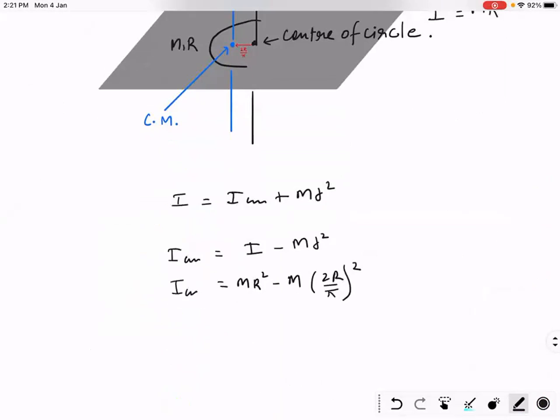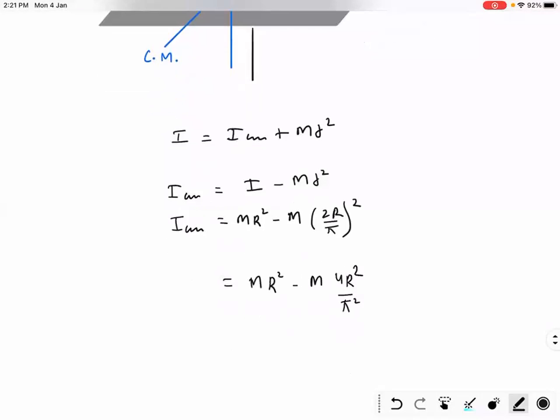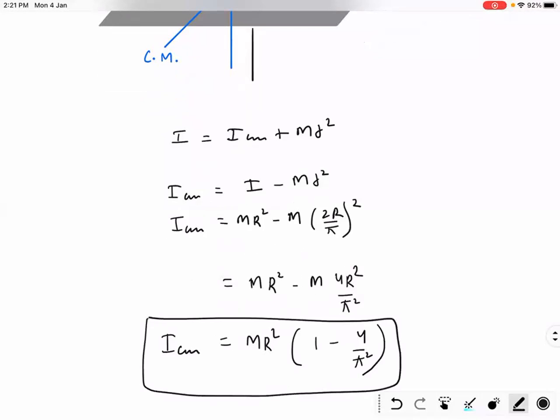So in Chinmay's answer, if you replace plus by minus, your answer is correct now. 4R square by pi square. This is the correct answer. Take MR square common: 1 minus 4 by pi square. So this is the moment of inertia of a half ring about its center of mass.